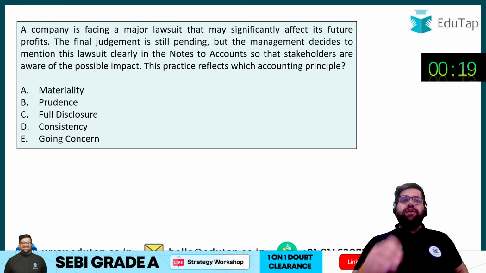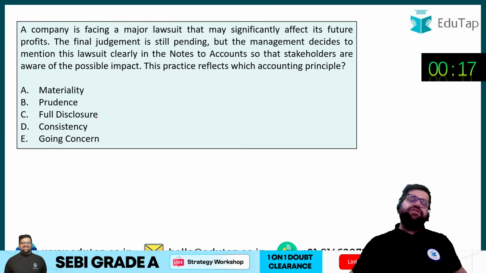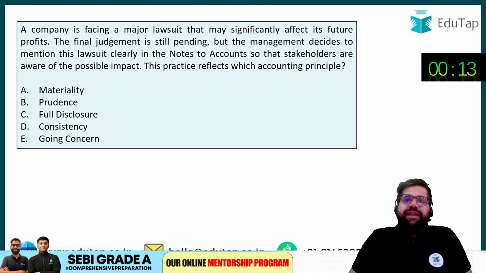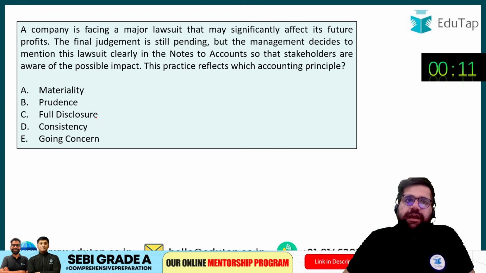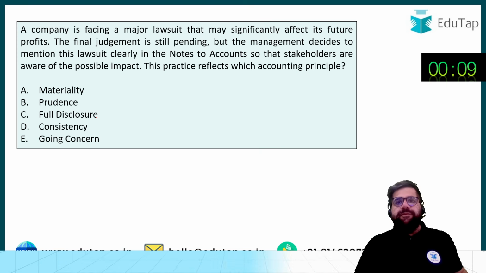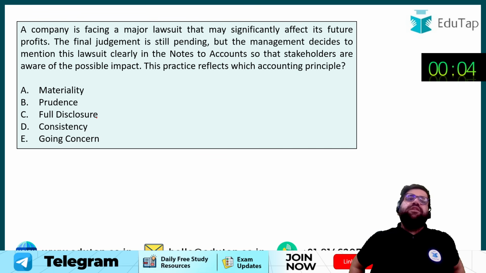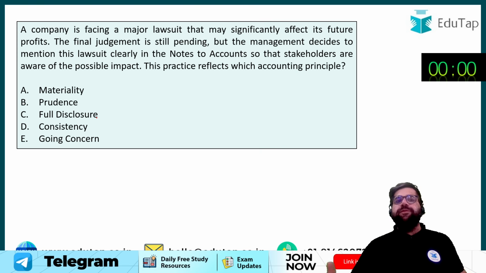Now comes your last question. A company is facing a major lawsuit that may significantly affect its future profits. A final judgment is still pending, but the management decides to mention the lawsuit clearly in the notes of account so that stakeholders are aware of the possible impact. This practice reflects what? It cannot be materiality.